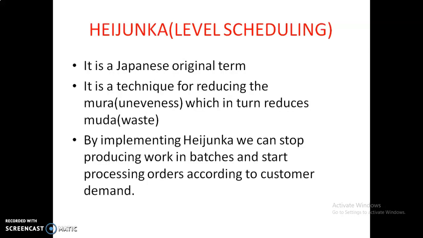Heijunka. Heijunka means level scheduling. It is a Japanese original term. It is a technique for reducing unevenness in production scheduling, which in turn reduces the muda. Muda means waste. There are three: muda, mura, muri. Muri means overburden. By implementing Heijunka, we can stop producing work in batches and start processing orders according to the customer demand. Means converting the stock into finished goods.